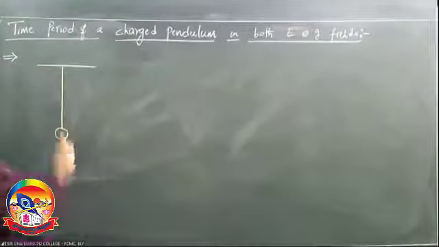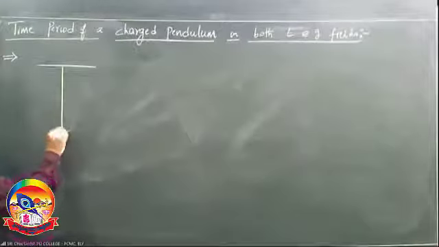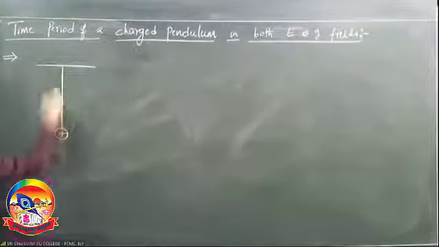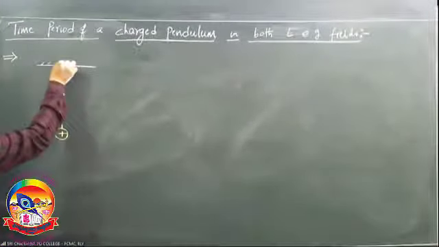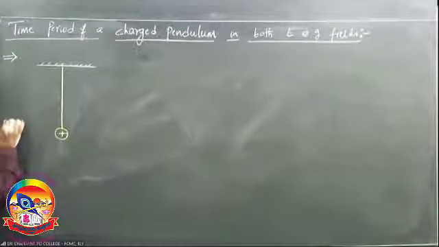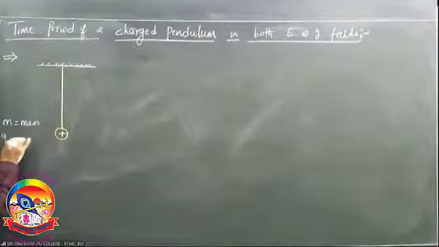This is a pendulum. Here it is a charged pendulum. I took positive charge. Case 1. Positive charge. This is a string which is hanged from a rigid support. Its mass is m. M is the mass of the pendulum. Q is the charge of the pendulum.